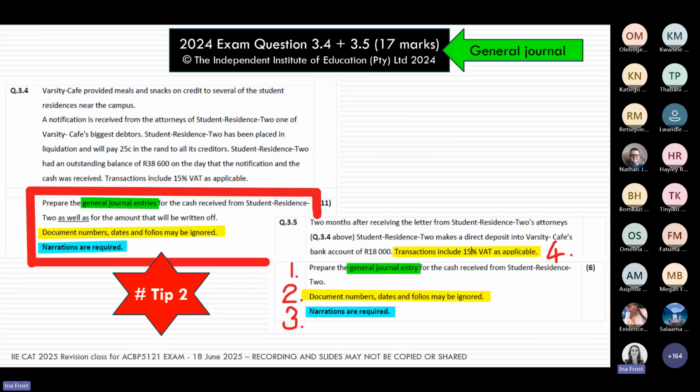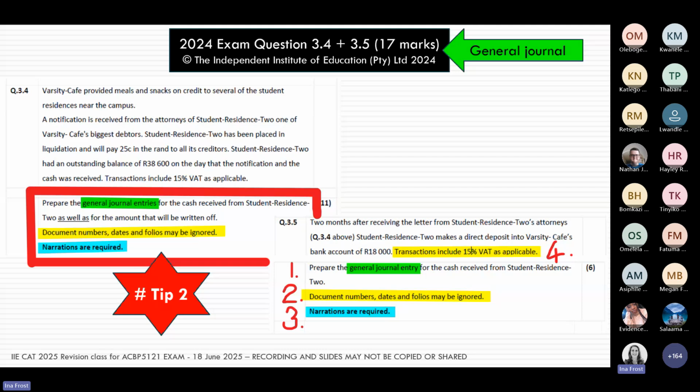Then remember tip two, which sits closely together with tip number one. How do I manage my time? How do I optimize my time? I make sure I know exactly what is required of me. I do only what is required of me. I don't do more, because I'm not going to get marks for that. And you can see I've actually analyzed what is required, so you need to go through everything in quite a bit of detail.